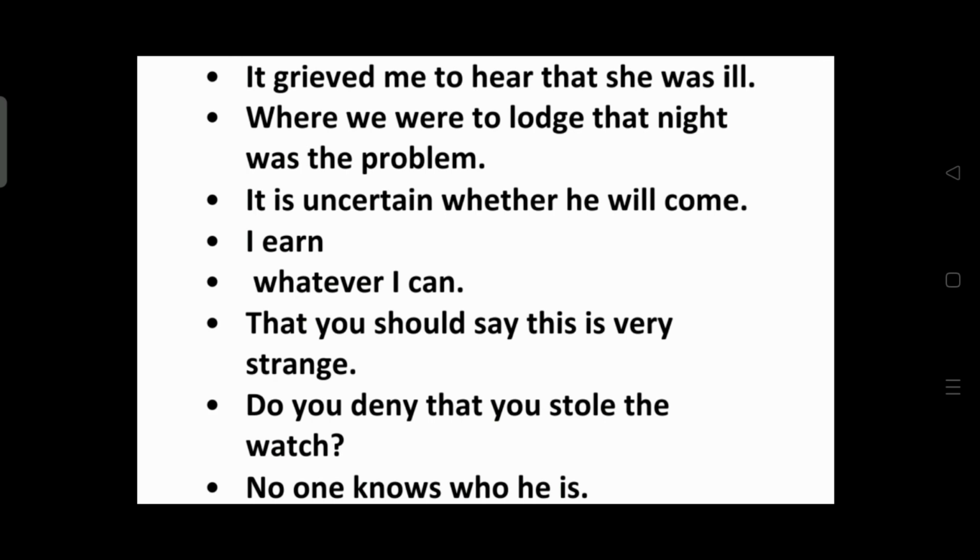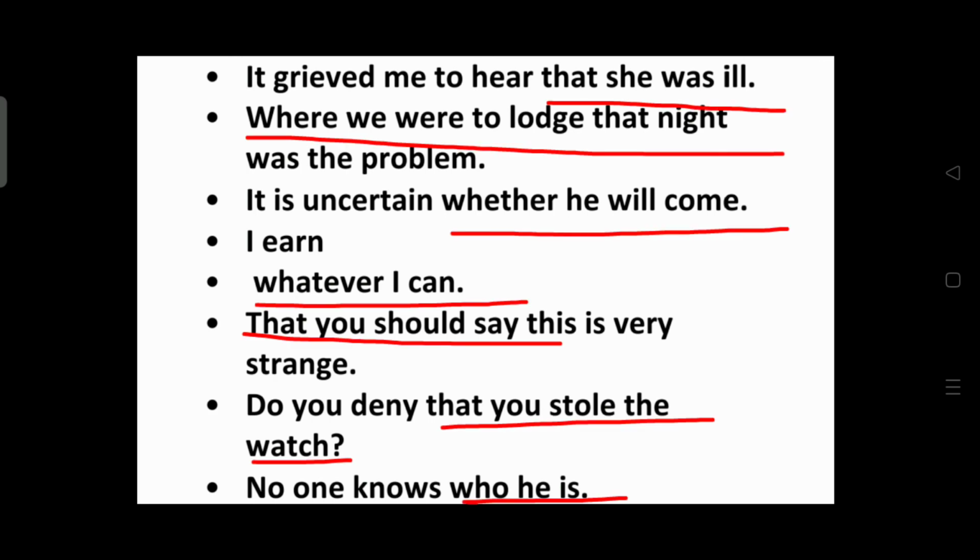After that, it grieved me to hear that she was ill. Grieved me to hear what? That she was ill. That she was ill, noun clause. Where we were to lodge that night was the problem. So what was the problem? Where we were to lodge that night. Noun clause, subject of the verb. It is uncertain whether he will come. What is uncertain? Whether he will come. Noun clause, the group of words, whether he will come.